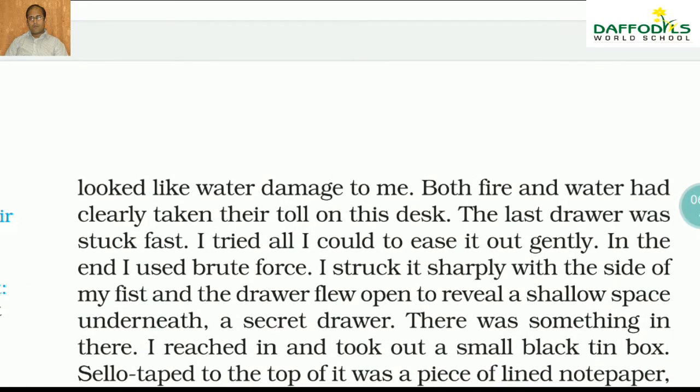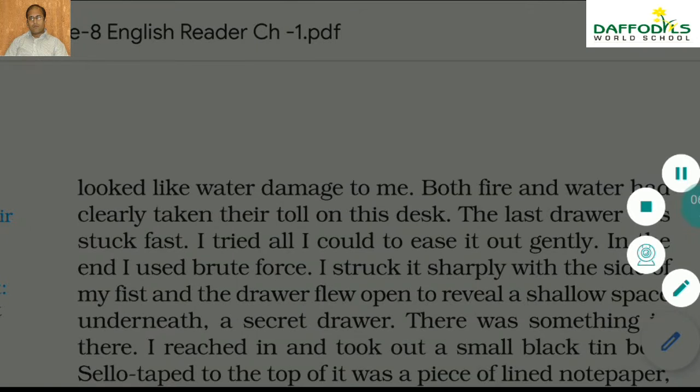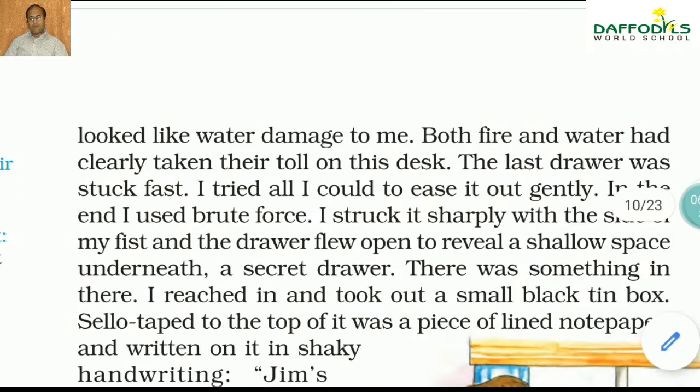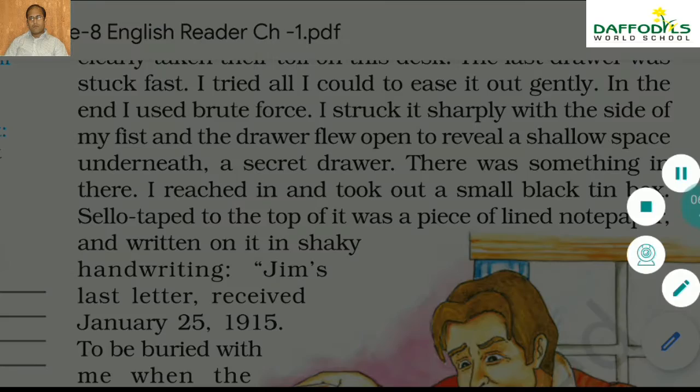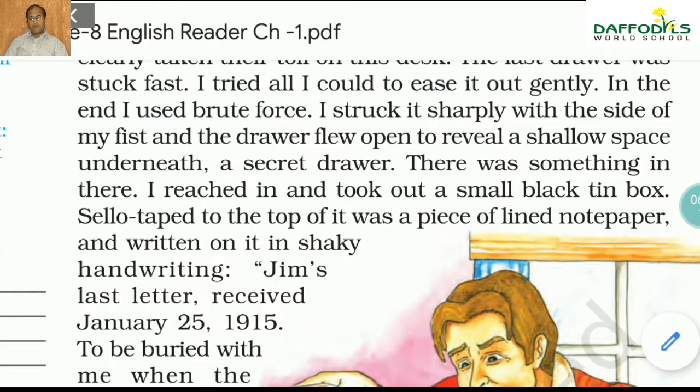I told you just now, the fire and the water had taken a toll, and you can see that the last drawer was stuck fast. There was a drawer there. Now in that drawer, what had happened is that, I'll scroll up, for you I'm doing this again and again. Yes, there was a secret drawer below this, and this part revealed a shallow space. And here a black tin box was sellotaped to the top of it, and there was a piece of lined note paper lying there.